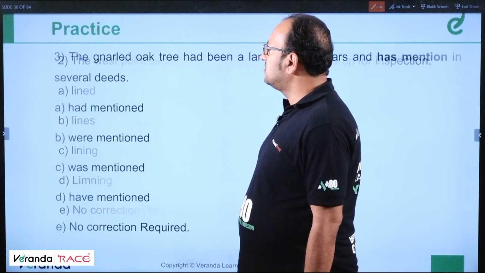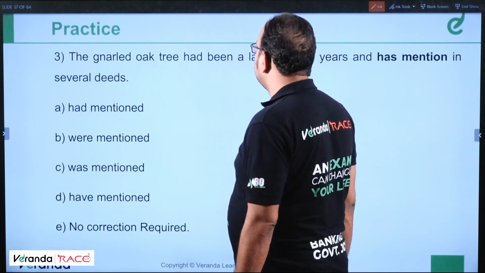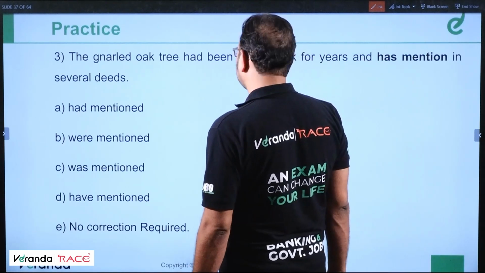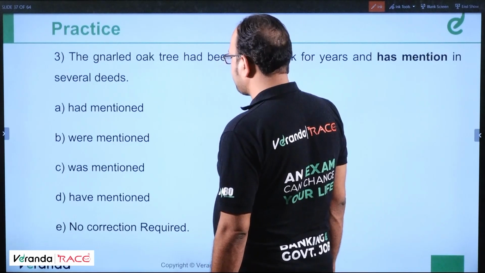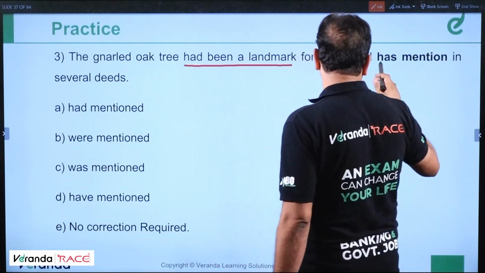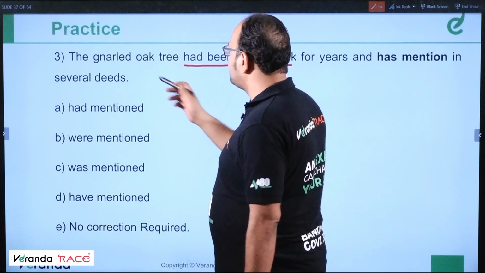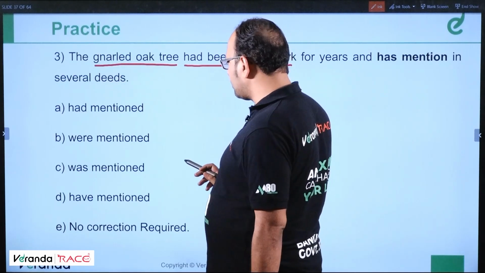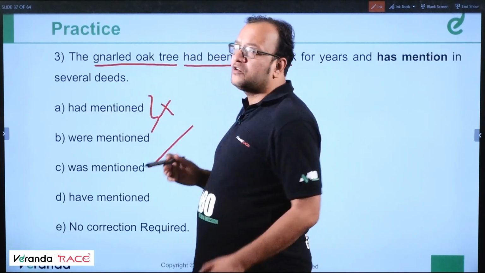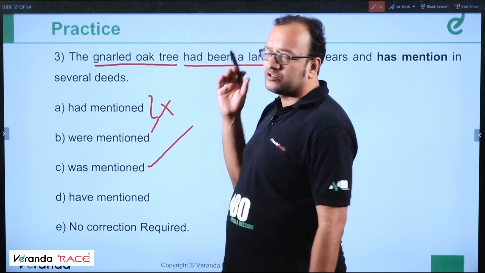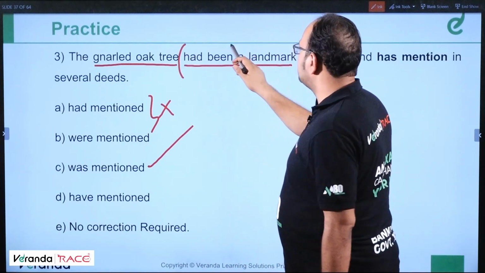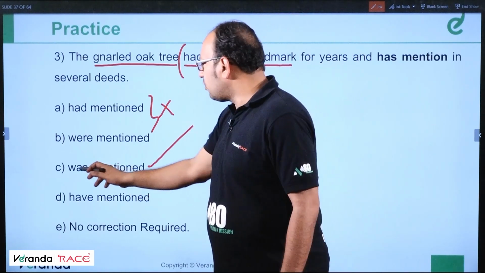Next, question number 3. The gnarled oak tree had been a landmark for years and has mentioned in several decades. Had been a landmark, past tense, past perfect. So, and was mentioned should be the correct answer because it's talking about the gnarled oak tree. So, was mentioned, is it there or not? Yes, it is there. All other options are incorrect. Had been mentioned, we could have thought that this is the answer, but that's not correct because it should be in passive voice, and already one past perfect has been used. So, it should be was mentioned.